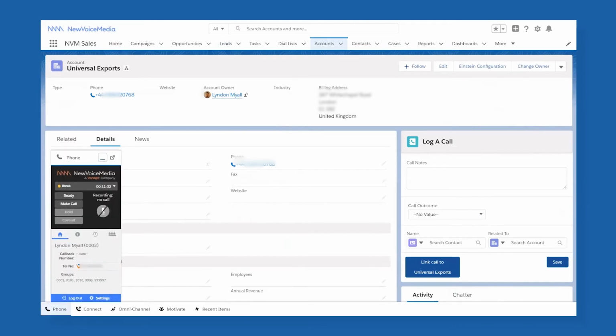As a user, I have access to the contact pad from New Voice Media within the utility bar in Salesforce. When I want to make an outbound call, all I have to do is click to dial. The solution also comes with a dialer.